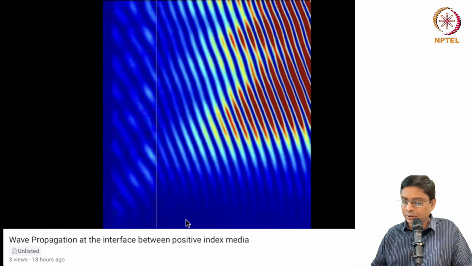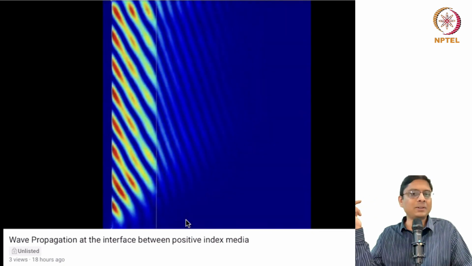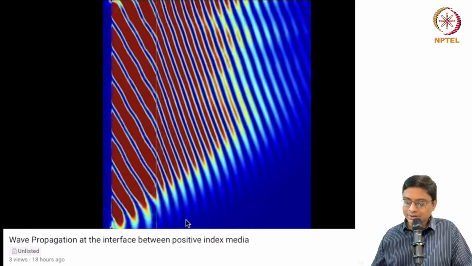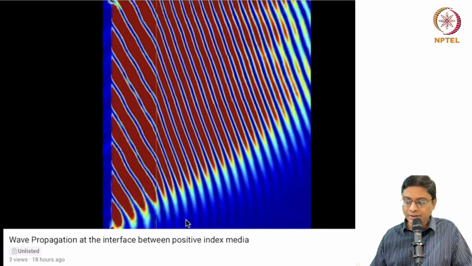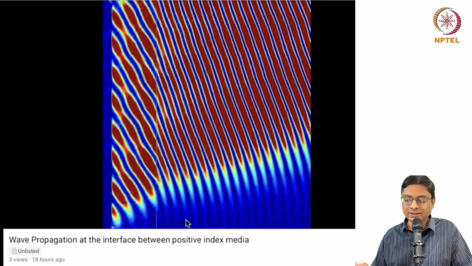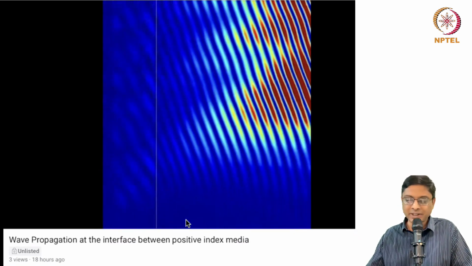The wave fronts are even closer. So you make all those observations. I'm actually making these videos available on the GitHub page. You can go back and look at it, and you'll see that the spacing between the wave fronts is larger. In the higher index medium, they're closer and it bends, right? This is how a wave will propagate in a positive index interface between two positive index media.